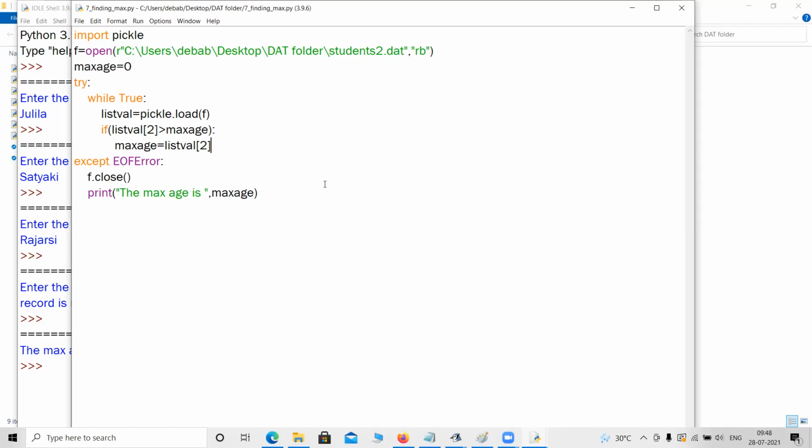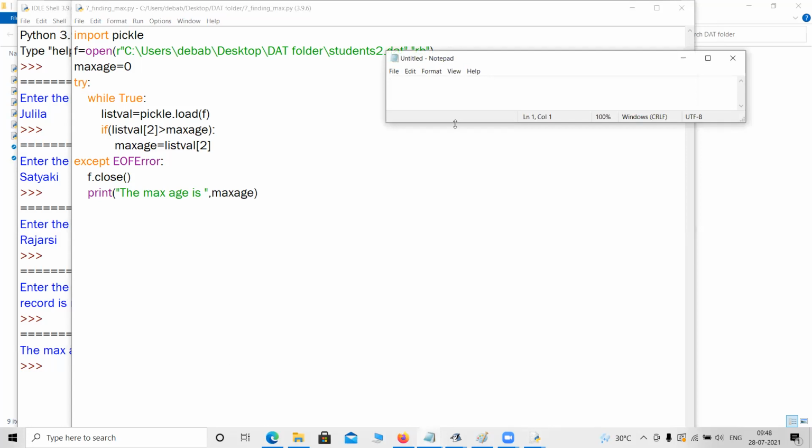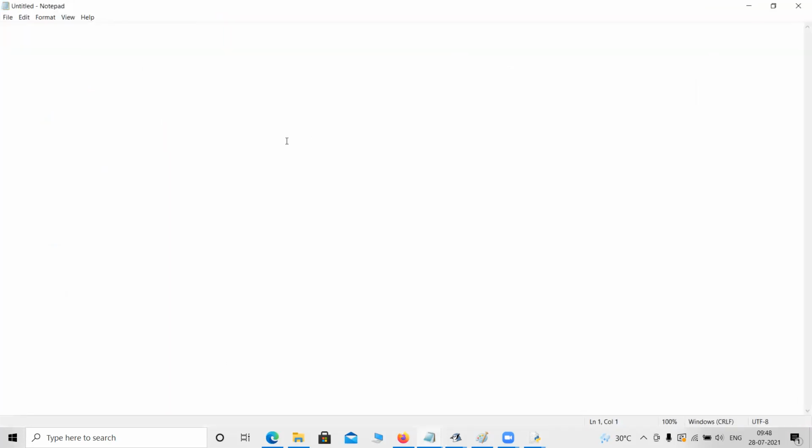Suppose the user gives an input, for example the name Julila. Then we need to find if her age is the maximum age in the record. So that kind of program. Okay, that program I cannot do yet. We need to learn a few more things. If I just, no, just one thing I need to do, that I will show you in the next class, because it is already too late.